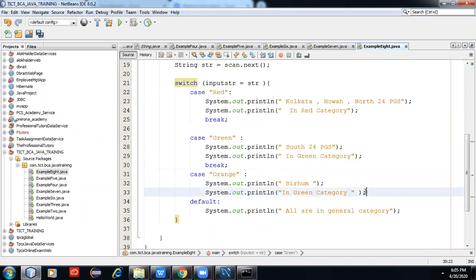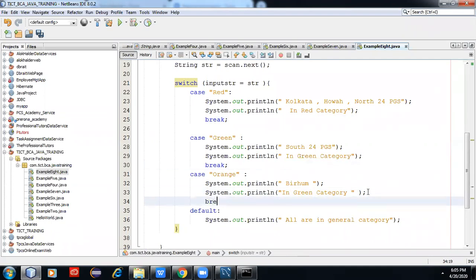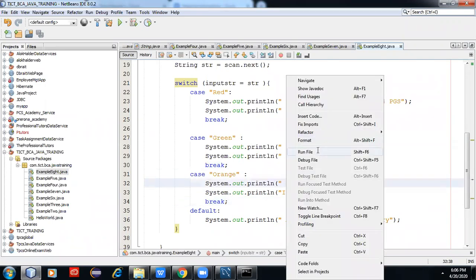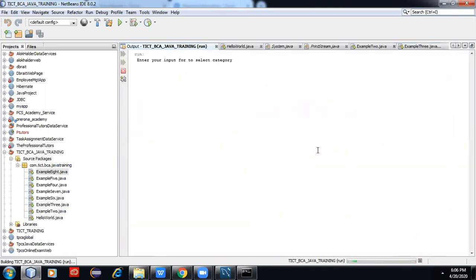You need to write the break. Now if you run only red, it will print only these two lines. If it is green, it will print only these two lines. Not every line will print. Only that colored area will be printed.